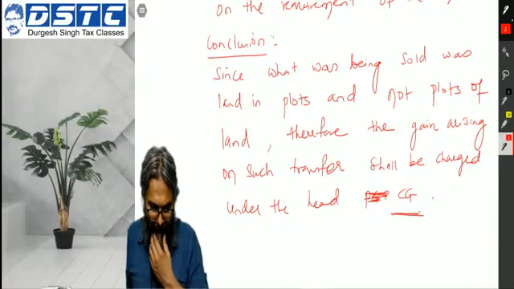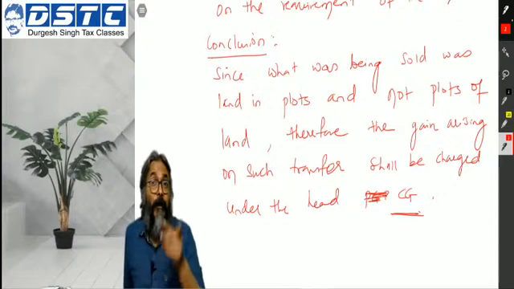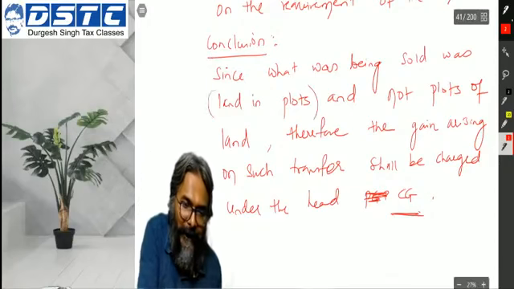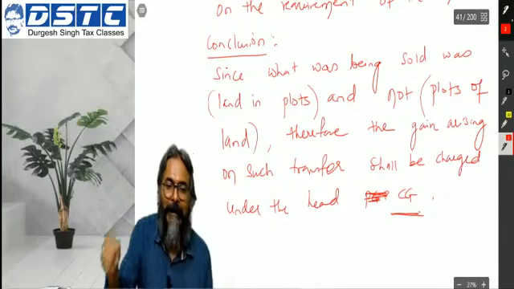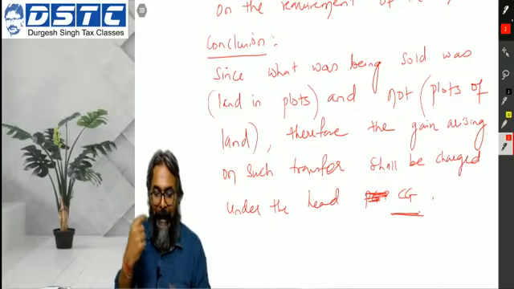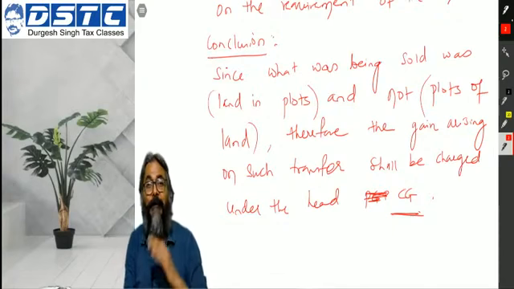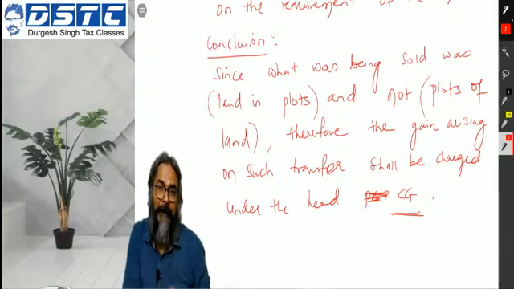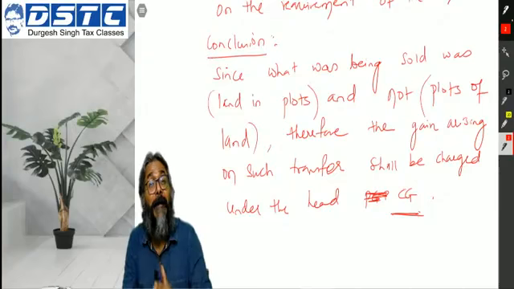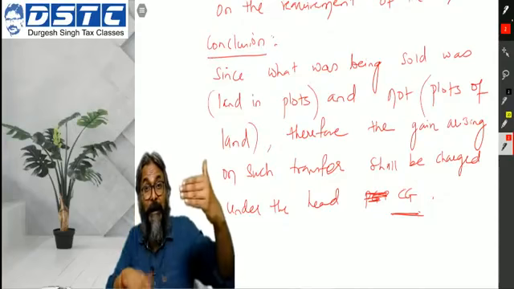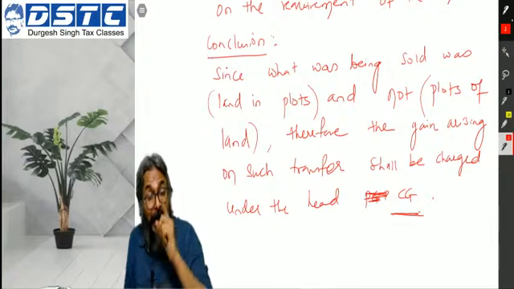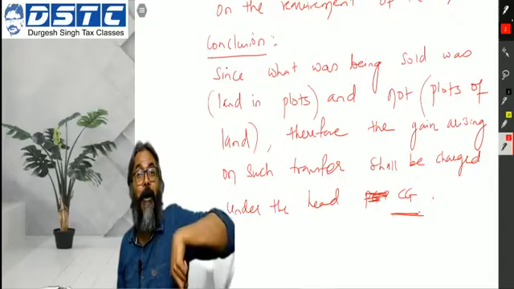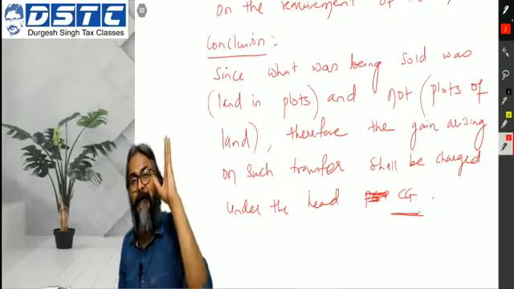Okay, students. See, what was being sold was land in plots. Can you appreciate this difference? And not plots of land. Had I, in my particular example, which if you remember, wherein I was doing a systematic activity, phase 1, phase 2, phase 3, phase 4, I could have said what I am selling now is not land in plots, but the plots of land.